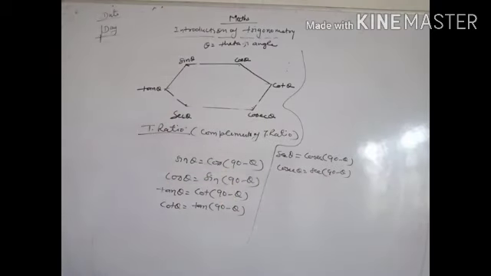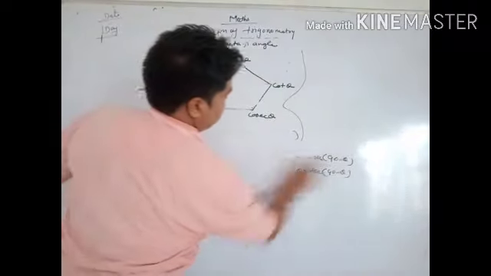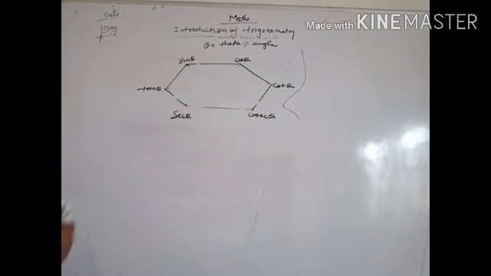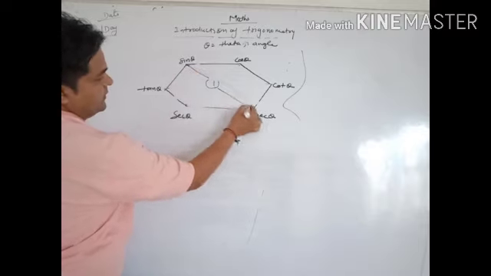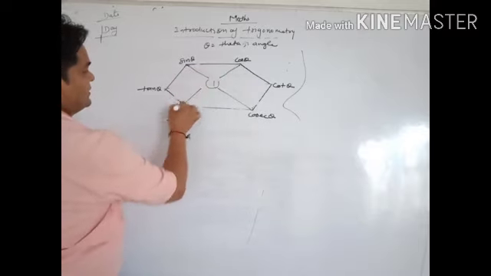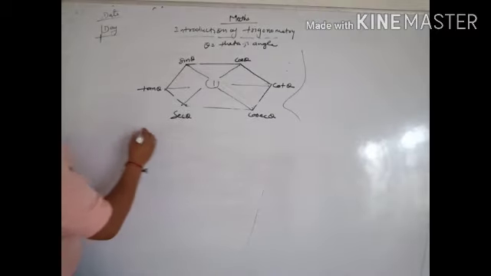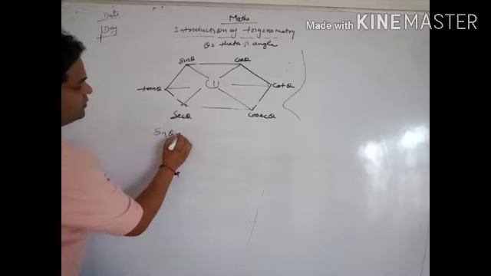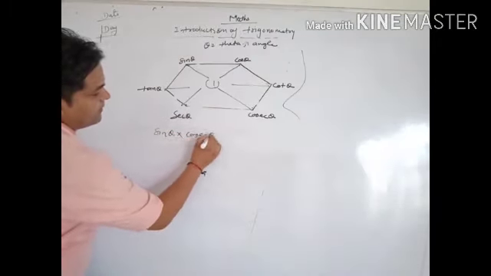Now today we are making another. Now, sin theta into cosec theta equal to 1.